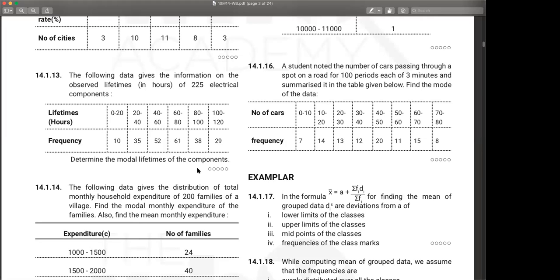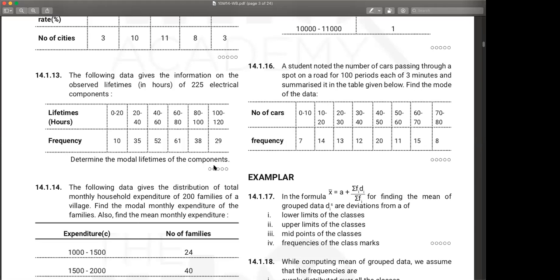Ma'am, is F0 the lower or the upper frequency? The upper one. See, 0, 1, 2 come in order. F1 is your modal class, so F0 is one above and F2 is one below. So take it in line: F0, F1, F2.